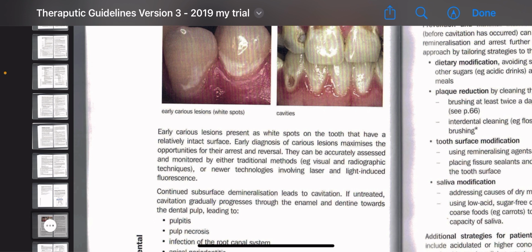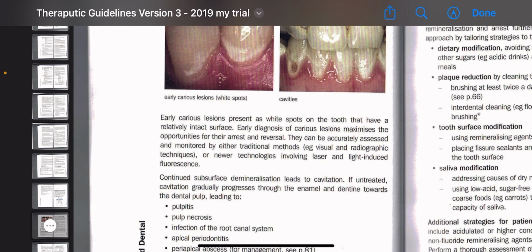They can be accurately assessed and monitored by either traditional methods, visual and radiographic techniques, or newer technology involving laser and light-induced fluorescence. This is very important, and a lot of beautiful information has been given regarding the management. Since this is a relatively intact surface, it can be arrested and reversed.